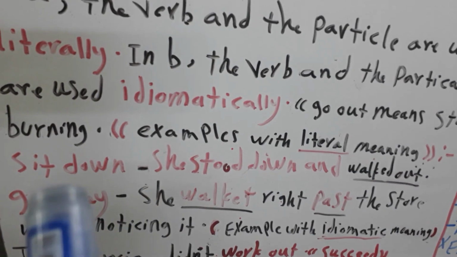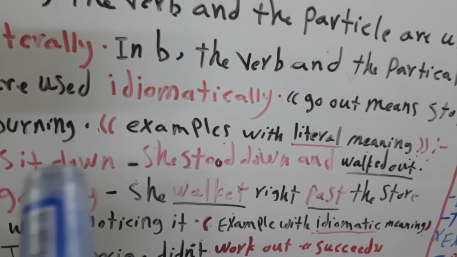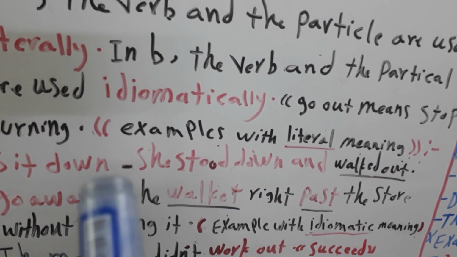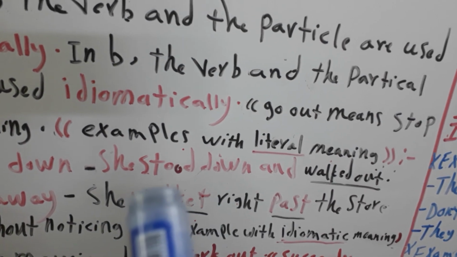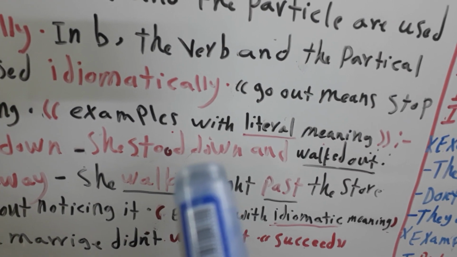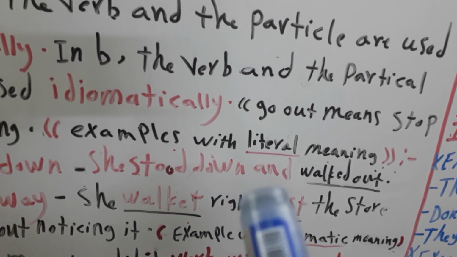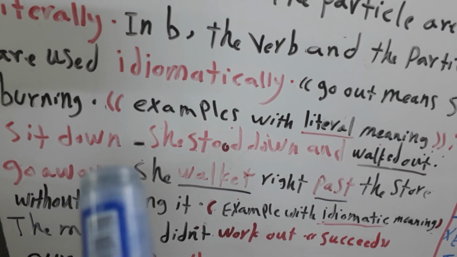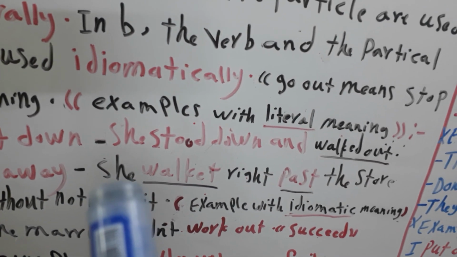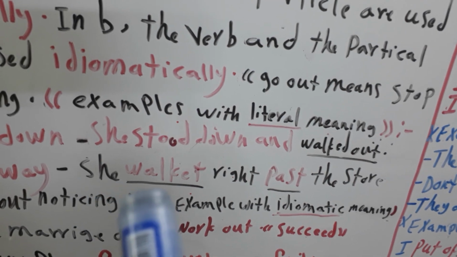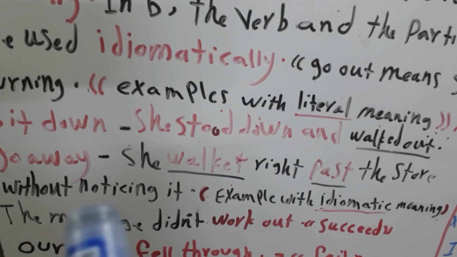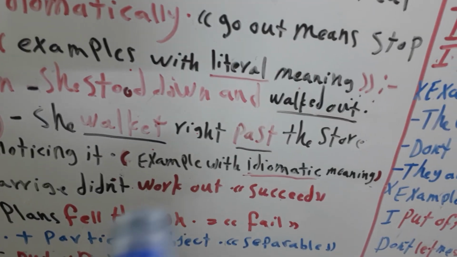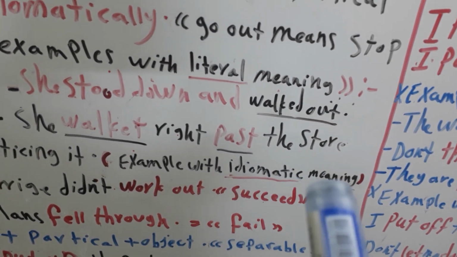In literal meaning we have sit down, this is the verb and this is the particle or the preposition. Another example, she stood down and walked out. Another example, go away. Also I have an example here, she walked right past the store without noticing it. Now I'll give you examples for idiomatic meaning.